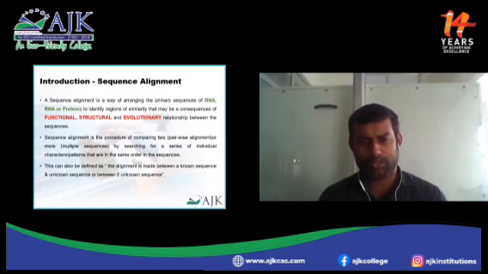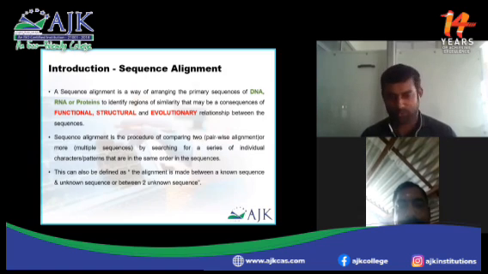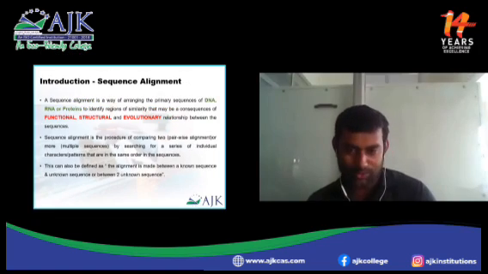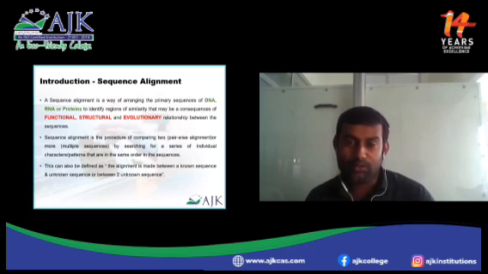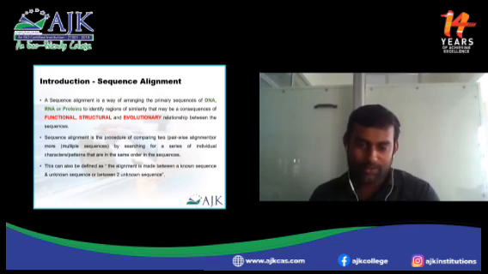For example, if you are working on a mango tree, we take mango leaves, isolate DNA, and get some sequence using the sequencer. It's a known sequence. If you got another sequence in an unknown form, what will you do? You will search your unknown sequence against the known sequences available in the database, or between two unknown sequences.